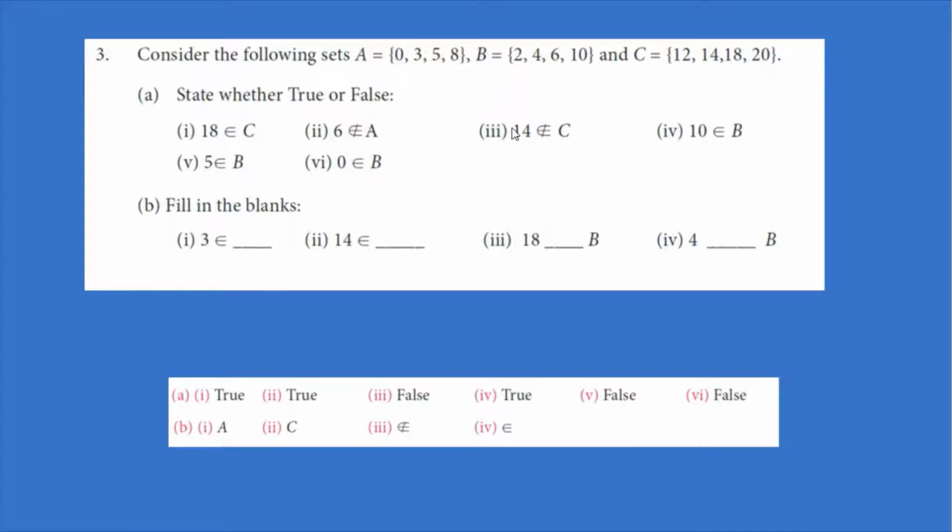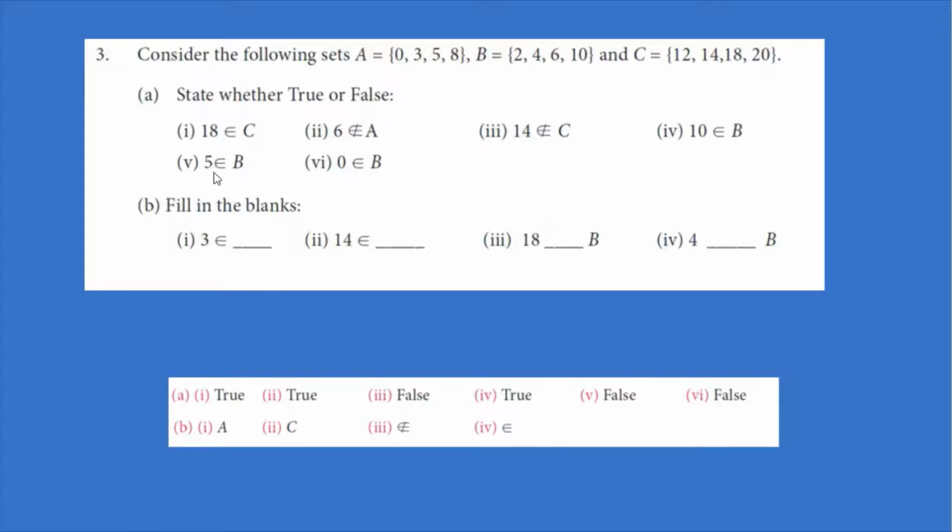The third one is 14 is not an element of C. 14 is an element of C. So this is wrong, so the answer for the third one is false. Fourth one, 10 is an element of B. In B, 10 is present. So this is correct, and hence number 4 is true.